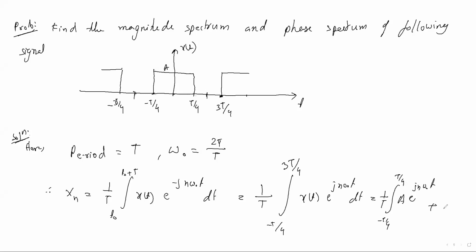The second part, from T by 4 to thrice T by 4, will be 0, because the amplitude is 0. So this will give 0 only. Let me solve this.